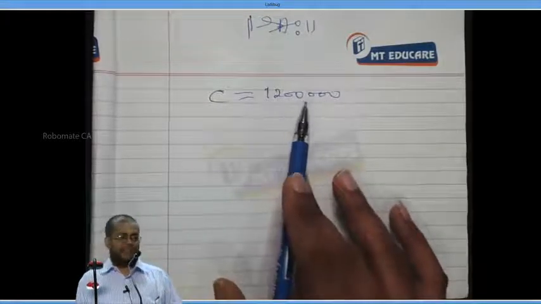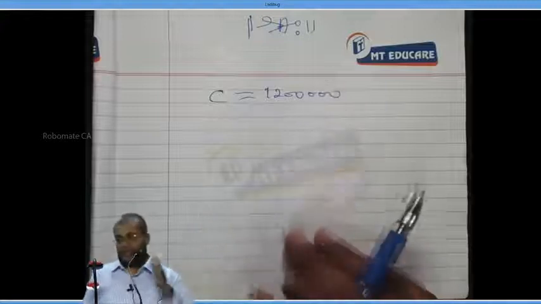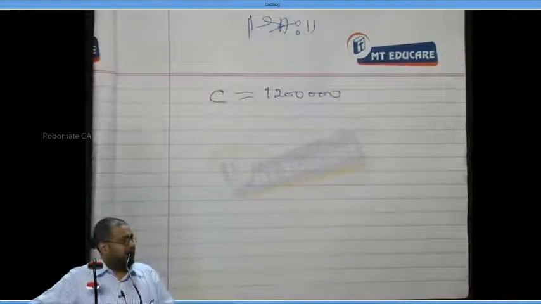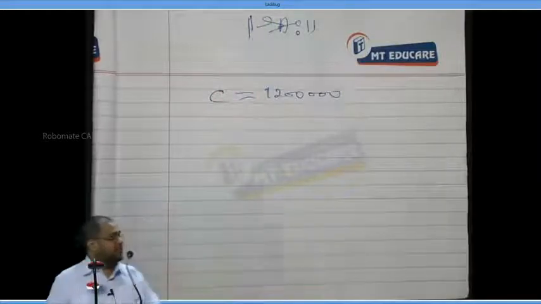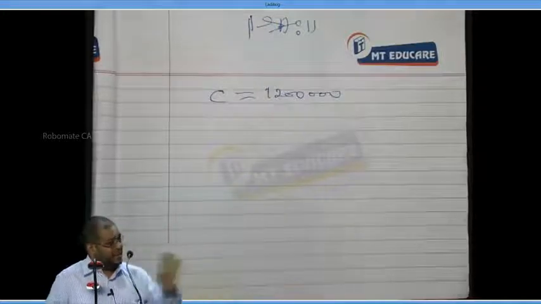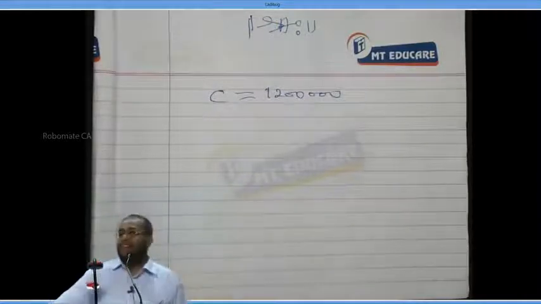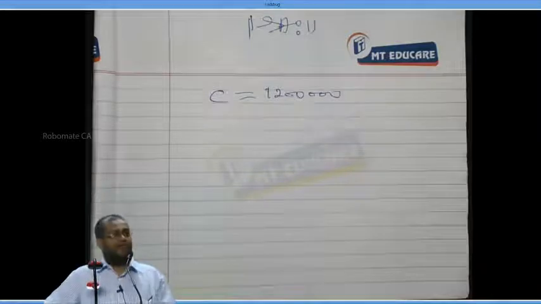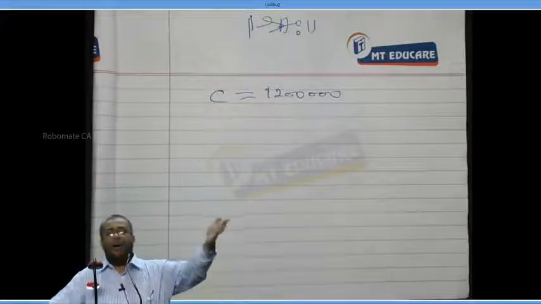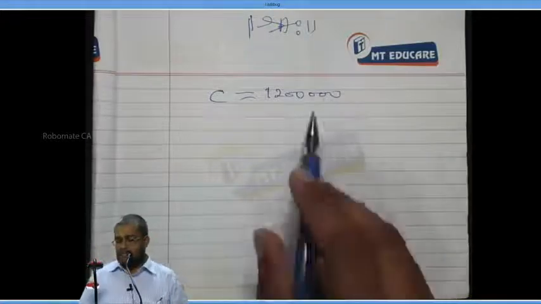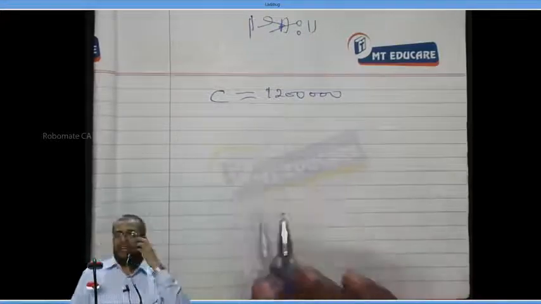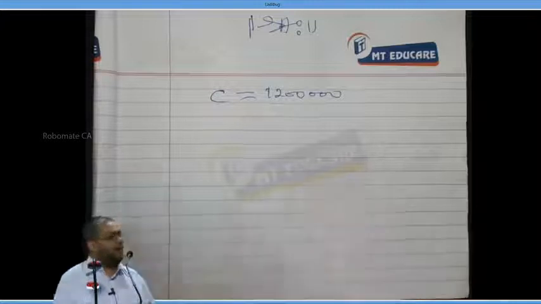Company will be having their cash now in marketable securities. What are marketable securities? Securities that can be converted into cash immediately are called marketable securities. They earn some income for the company. Instead of keeping in a current account or as hard cash, all cash earned in the last year will be in marketable securities. So this 12 lakhs they want will be in marketable securities. Point number one. Yes or no?